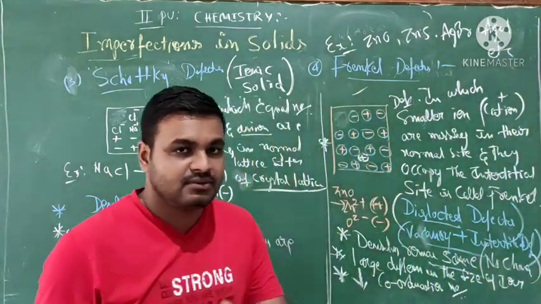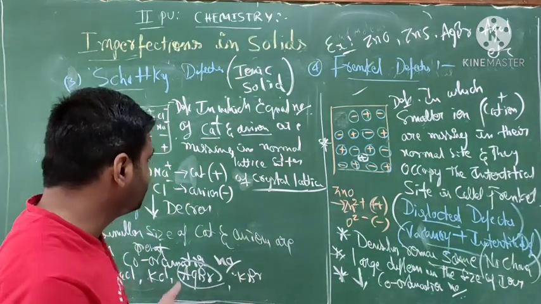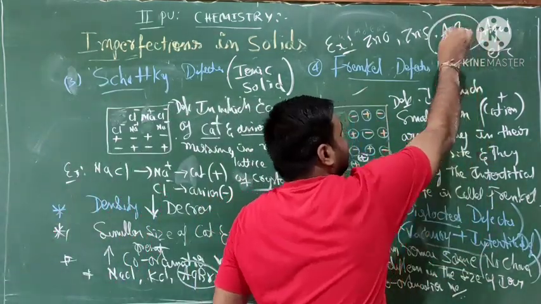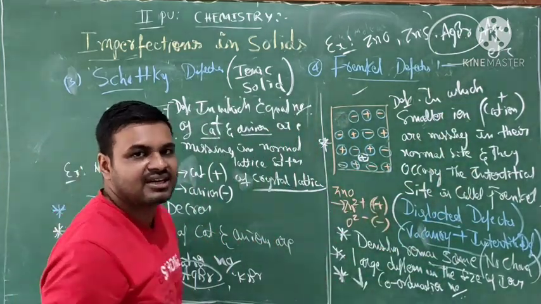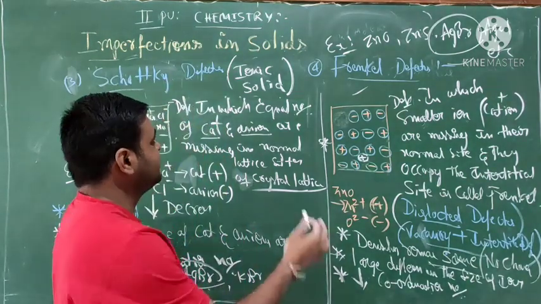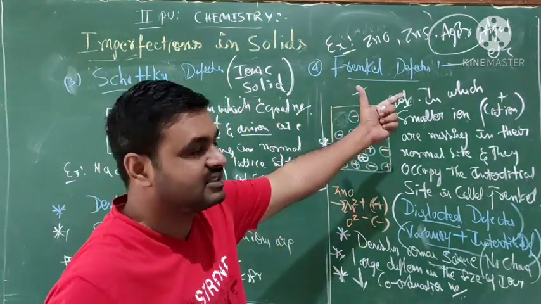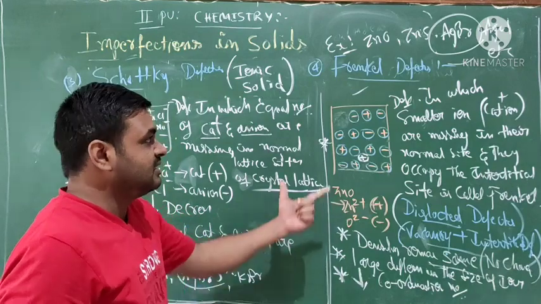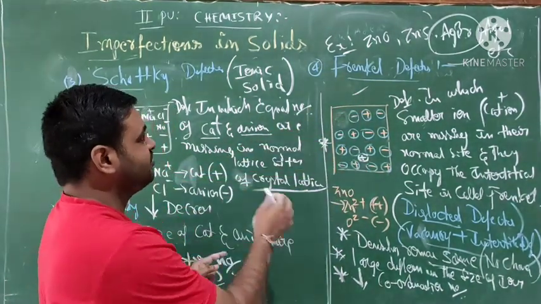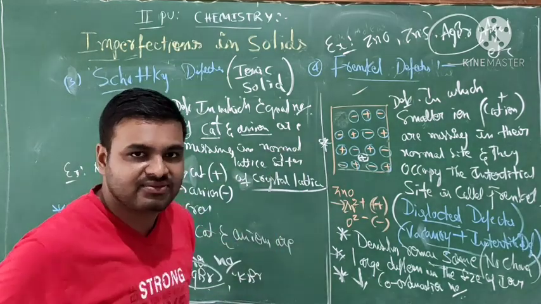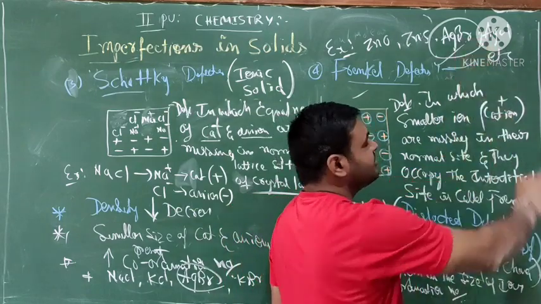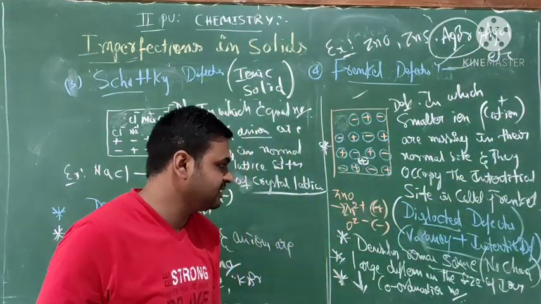Okay, students, one more point to observe: AgBr, silver bromide, is present in both Schottky and Frenkel. This is an important point. AgBr shows both types of imperfections, so two types of defects appear only in AgBr. Okay, it's very important.